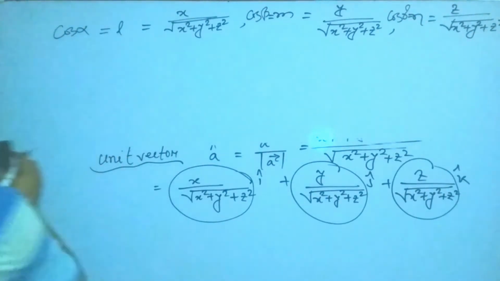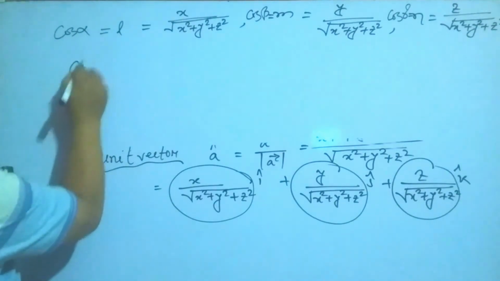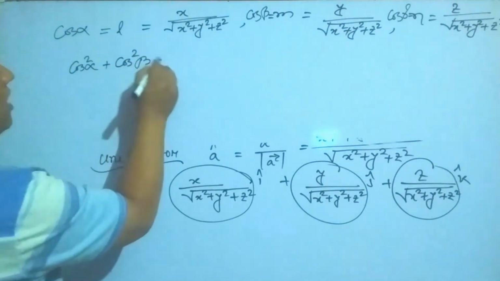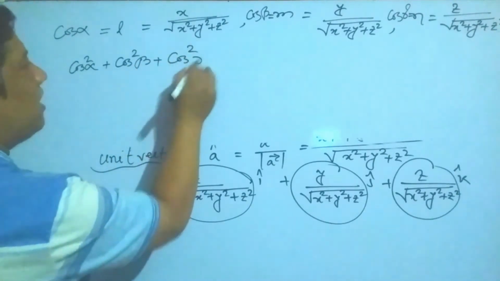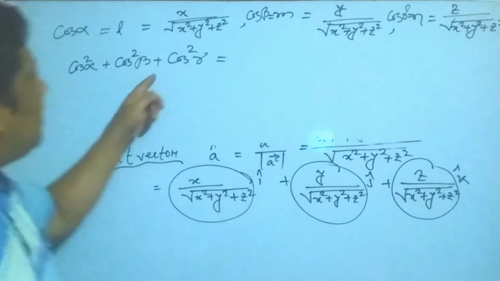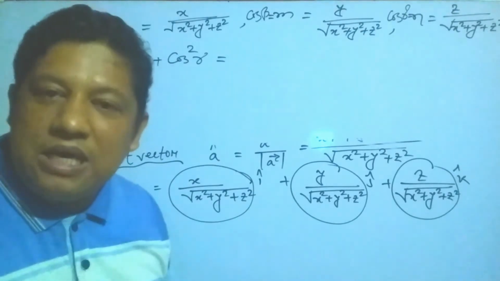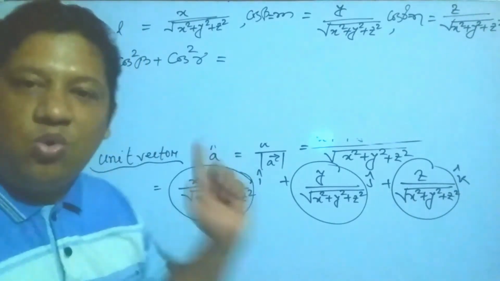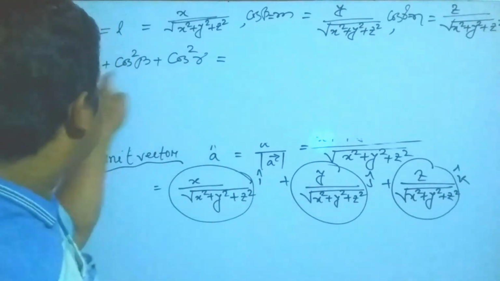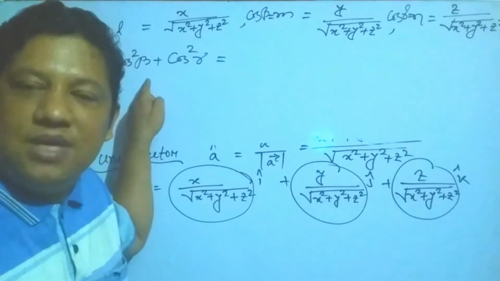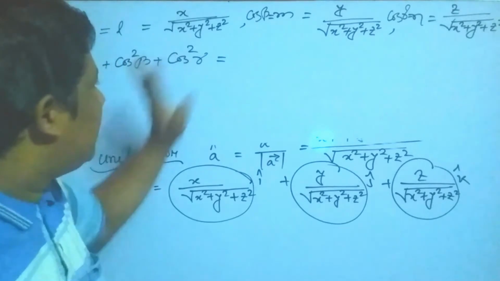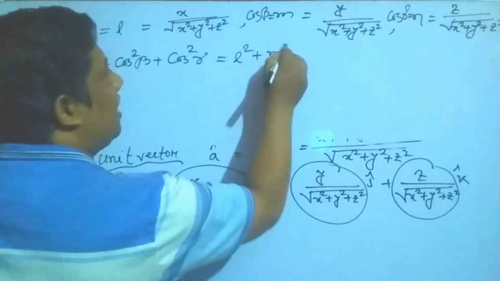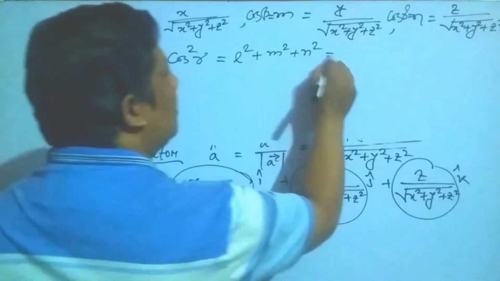That means if I square them, you get cos² alpha, cos² beta, and cos² gamma. Alpha, beta, gamma are the inclination angles along the OX, OY, OZ axes. Then it is also denoted by l², m², n².